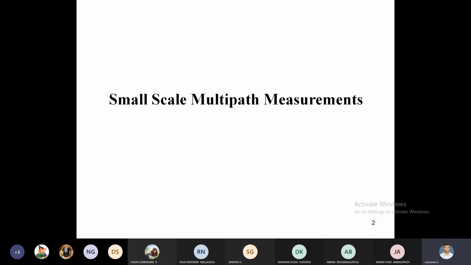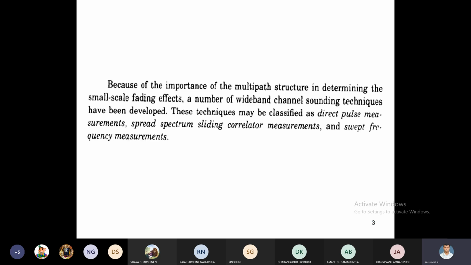The importance of small scale multipath measurements is to determine whether any fading effects are present in the received signal, by using wideband channel sounding techniques.